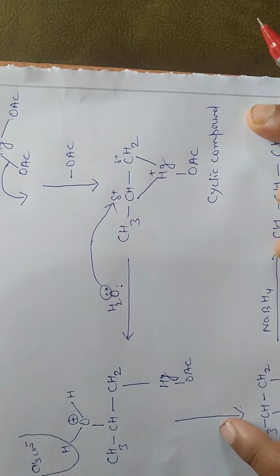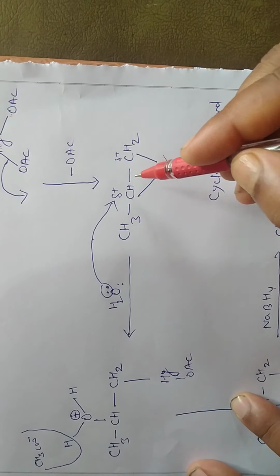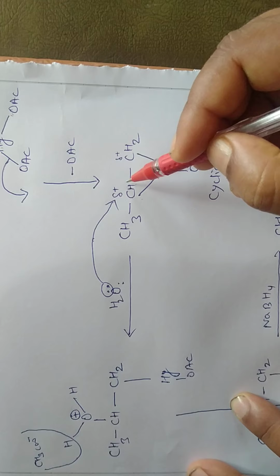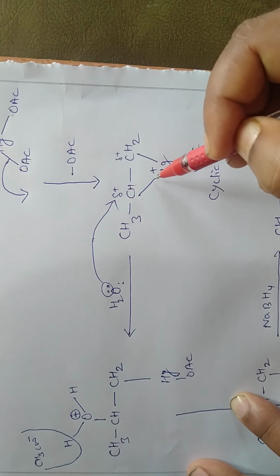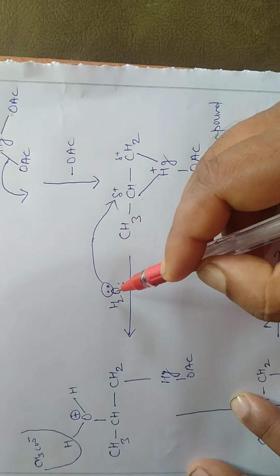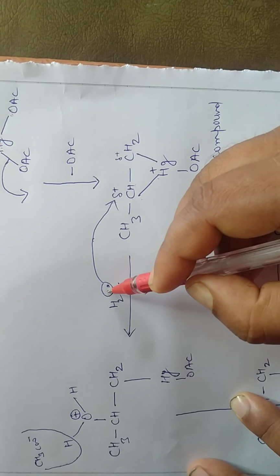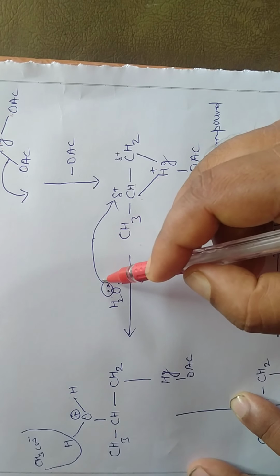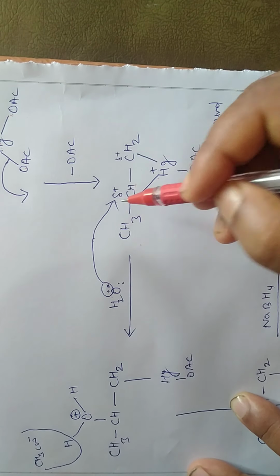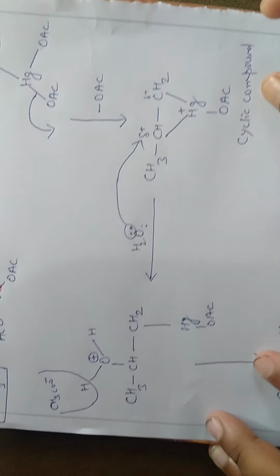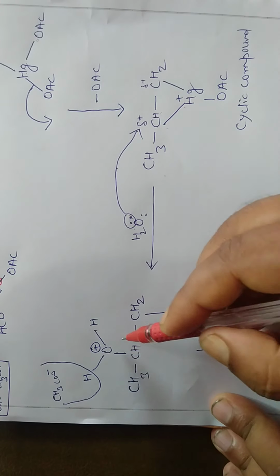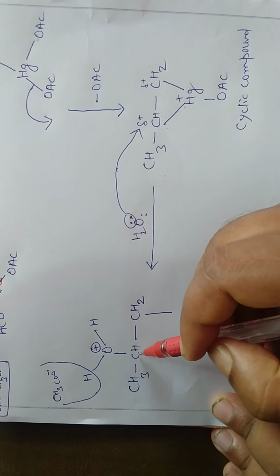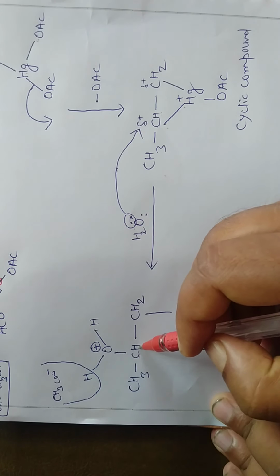Now after that, you have seen that this carbon has a partial positive charge, and to neutralize this, an electron pair is shared by a water molecule. So this water molecule shares its electrons and ultimately a temporary bond between the water molecule and carbon is formed.